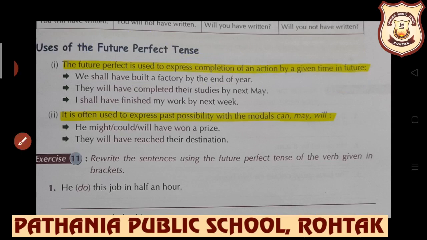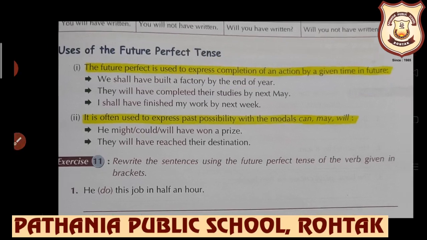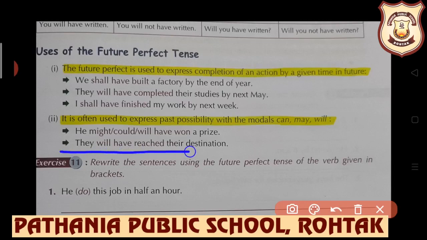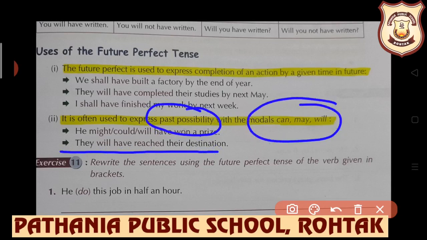It is often used to express past possibility with the modals can, may, will. How? He might, could or will have won the prize. They will have reached their destination. So if any past possibility is there, then with such modals we use future perfect tense.